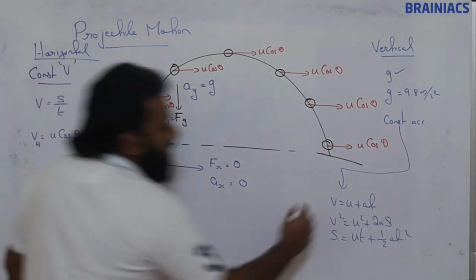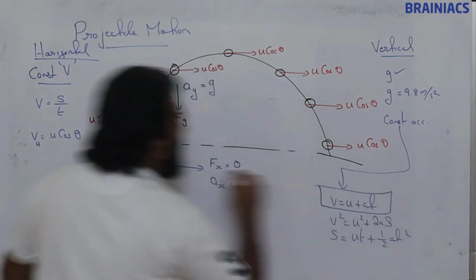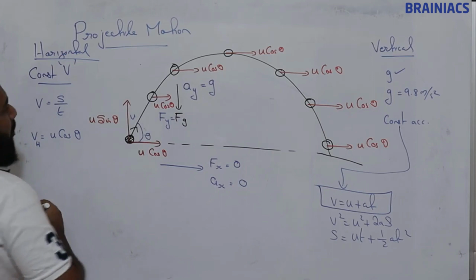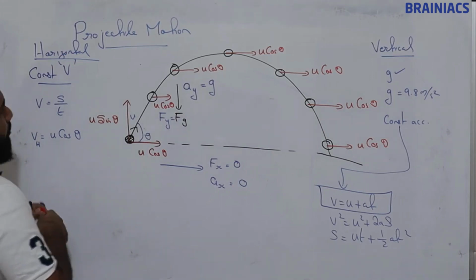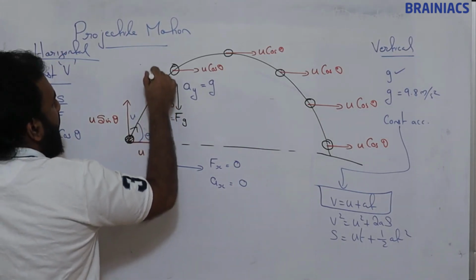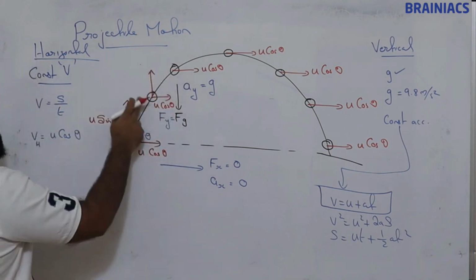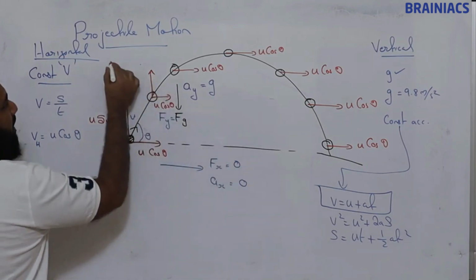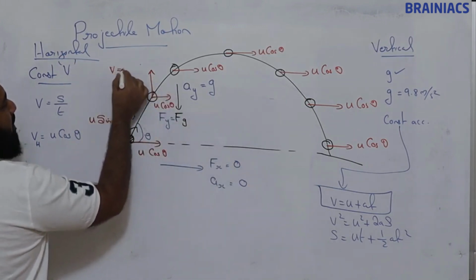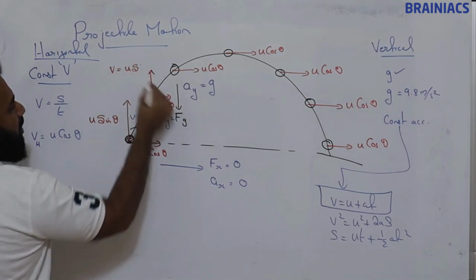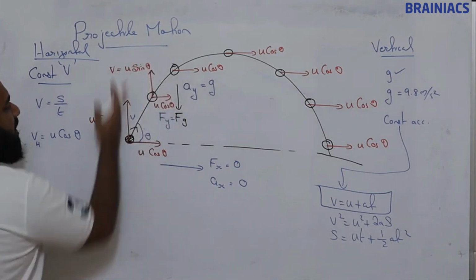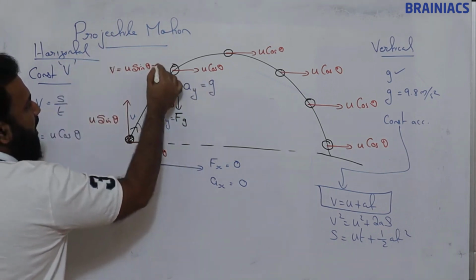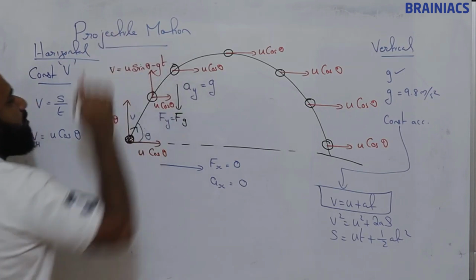Selecting the equation v equals u plus at, what will be the vertical velocity at this point? Here u sin theta is the initial vertical component, and g is in the negative direction, so minus gt.